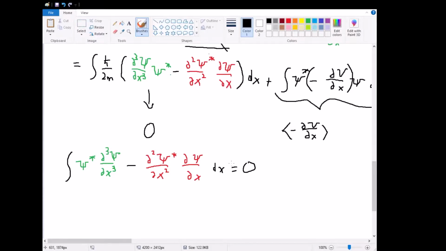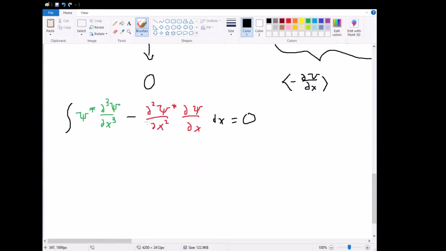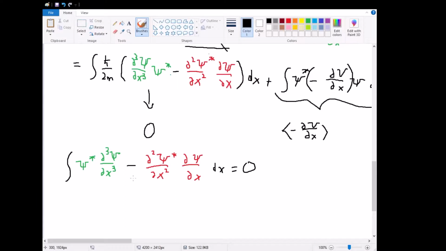Now, hopefully, just from looking at this, you can recognize that one of the things we can do to try to get these two terms equal to each other is to use integration by parts, because psi star in green is 2 derivatives higher than the psi star in red, whereas the psi term in green is 2 derivatives higher than the psi in red.